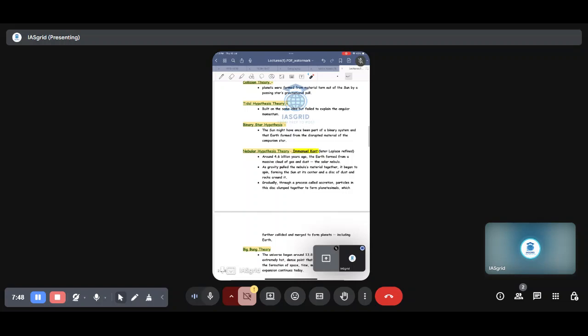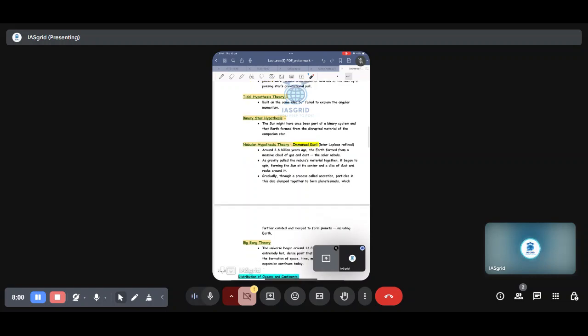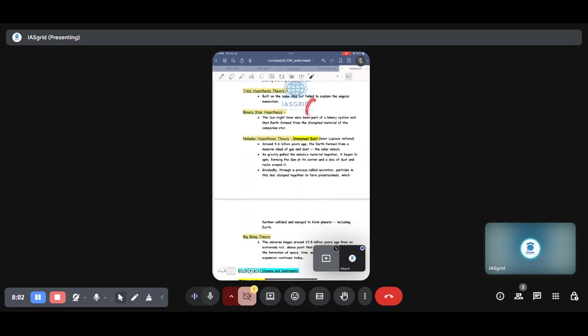Then came the tidal hypothesis theory. It was built on the same lines, nothing new to that. It just failed to explain the angular momentum of the rotation and revolution around the sun. Then came the binary star hypothesis. It said that there is, let's say, the sun that is present today, and this is proto sun before this.